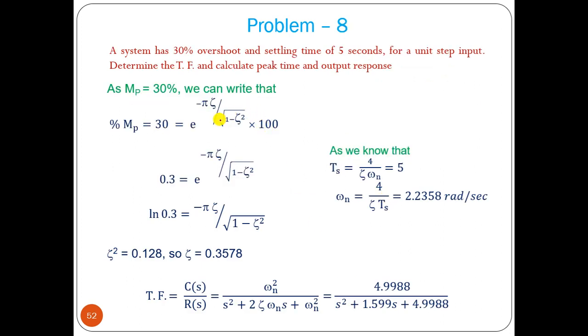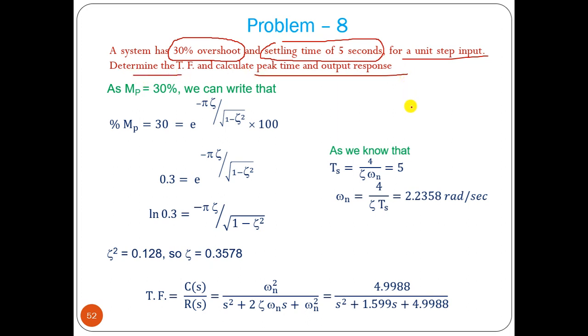Now let us solve another one. A system has 30% overshoot and settling time of 5 seconds. For a unit step input, determine the transfer function, and calculate peak time and output response. This is the problem. So we have to find the transfer function when we know percentage overshoot and settling time. Let us write the percentage overshoot formula: Mp equal to e to the power minus pi zeta divided by root of 1 minus zeta square, times 100.